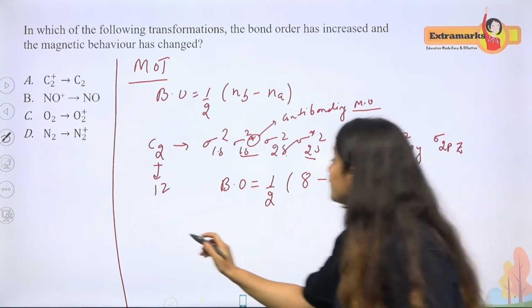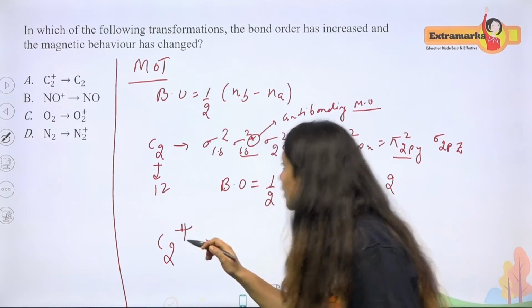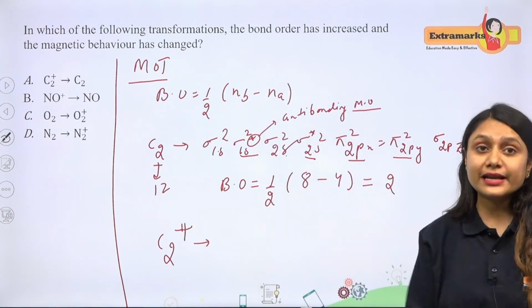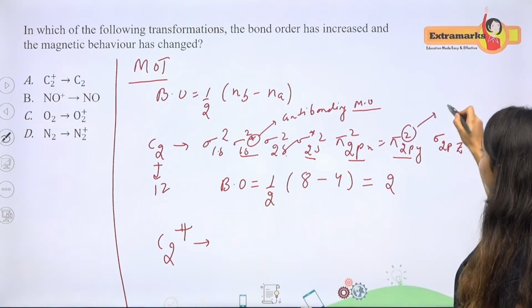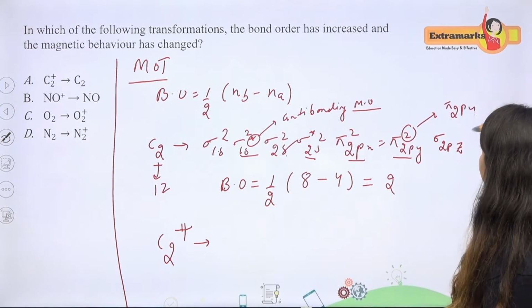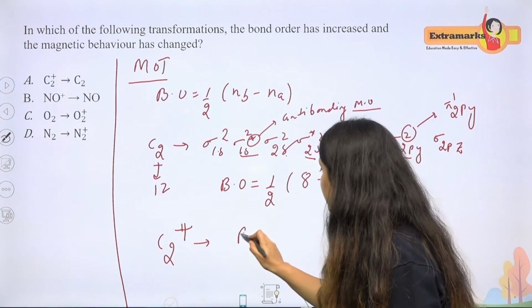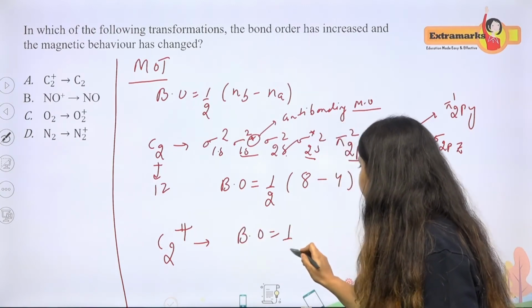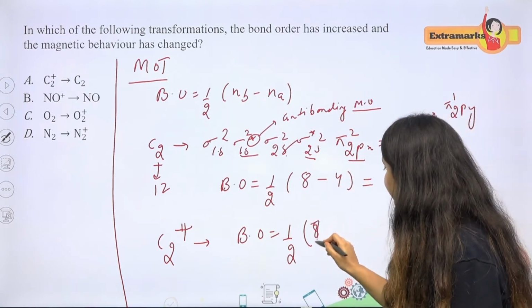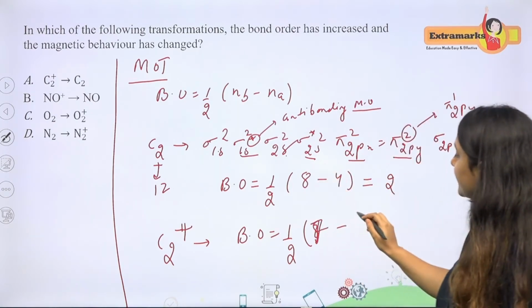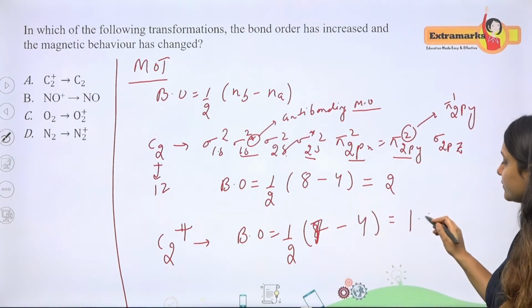Similarly, you can calculate for C2 plus. So when you calculate for C2 plus, students, what will happen? C2 plus means one electron will be removed, so it becomes this pi 2p. Everything will remain the same, but there will be only one electron instead of 2. Now the bond order becomes half of 8, because the bonding electrons reduce to 1, becoming 7, and anti-bonding remains the same, 4. Now as you can see, the bond order becomes 1.5 here.